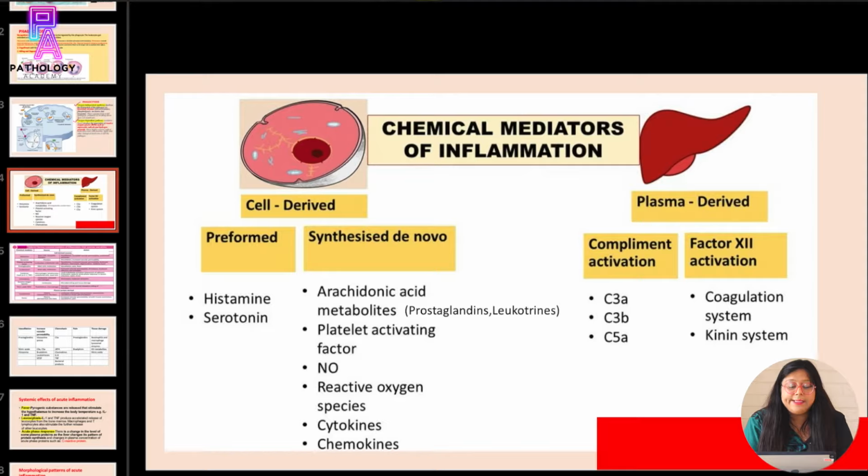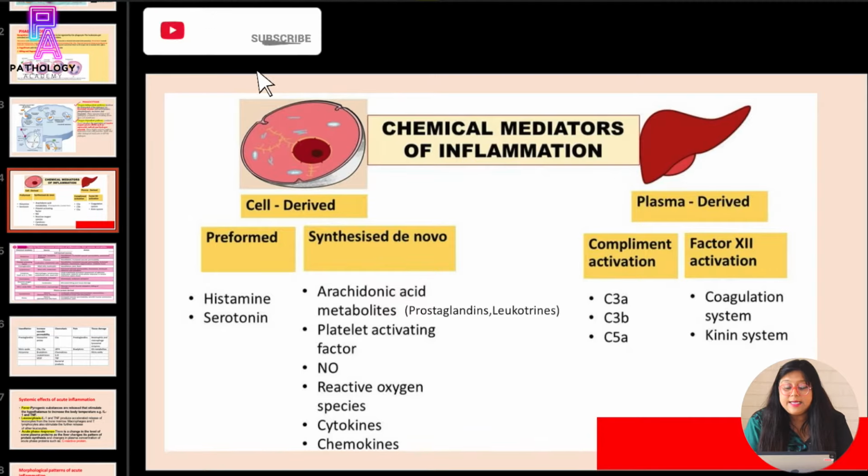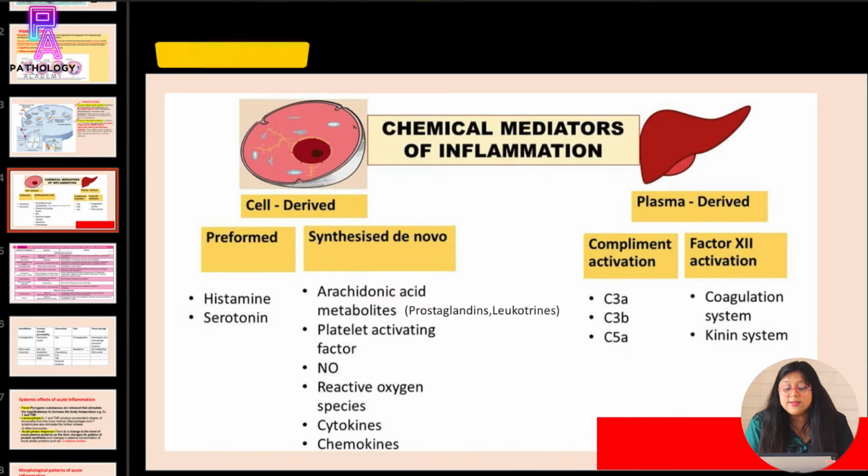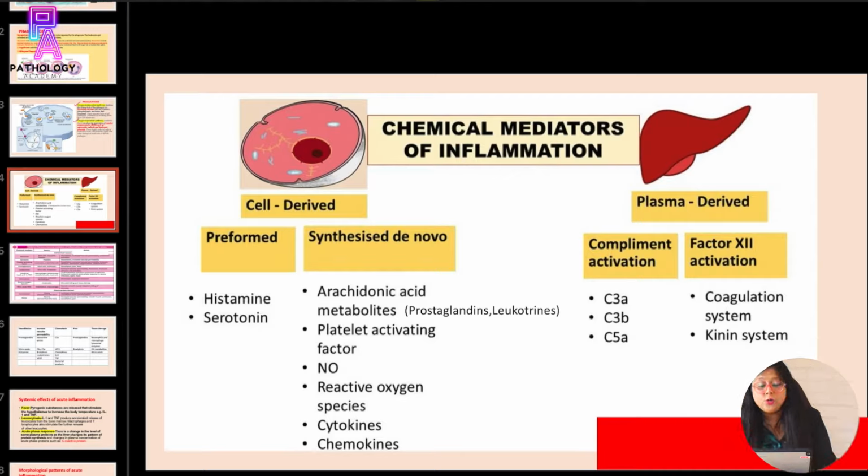The preformed chemical mediators are histamine and serotonin, and the chemical mediators which are synthesized de novo are arachidonic acid metabolites like prostaglandins and leukotrienes, platelet activating factor, nitric oxide, reactive oxygen species, cytokines, and chemokines. The plasma-derived chemical mediators of inflammation are complement mediators, which are C3A, C3B, and C5A, and coagulation system and kinin system. You should know the source and the action of these chemical mediators.